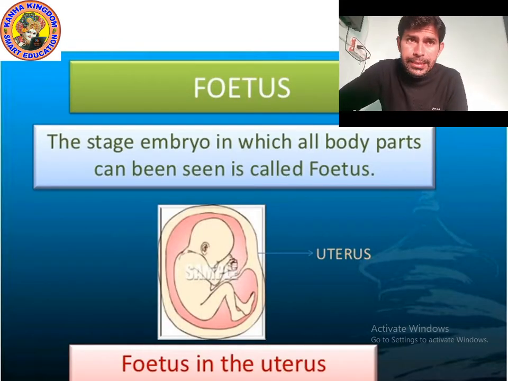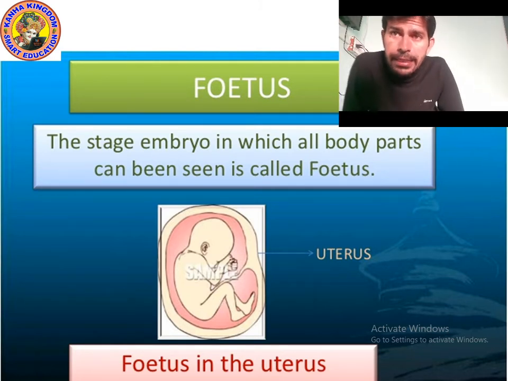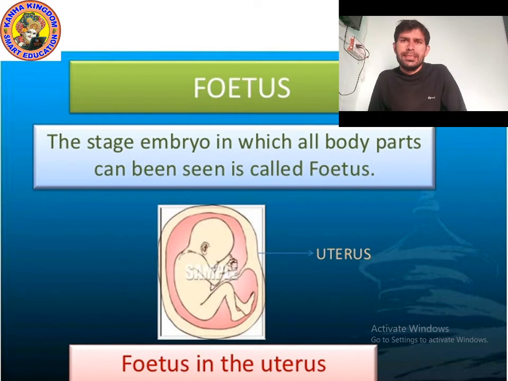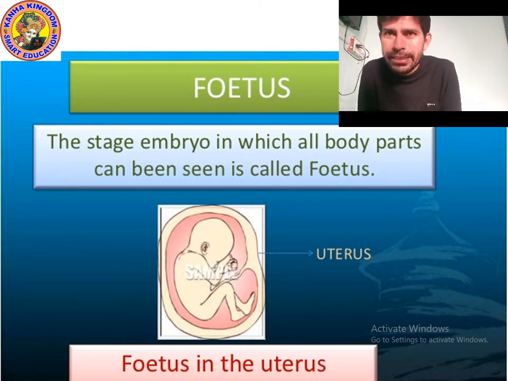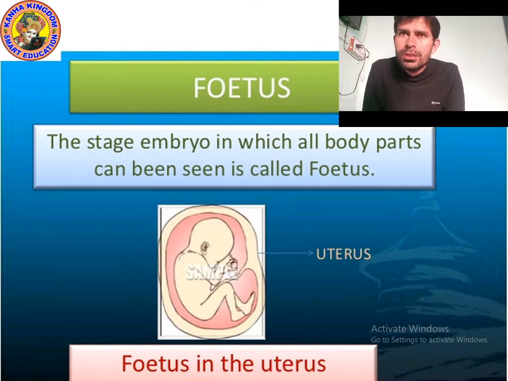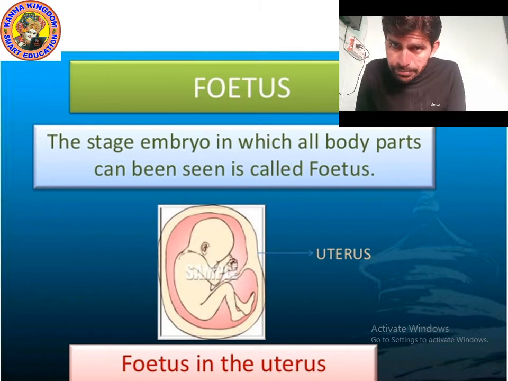Okay kids, let's study about the fetus. Check out the spelling of fetus: F-O-E-T-U-S. So what is a fetus? As you can see in the picture, the fetus is present in the uterus. It is actually a baby which is not completely developed.